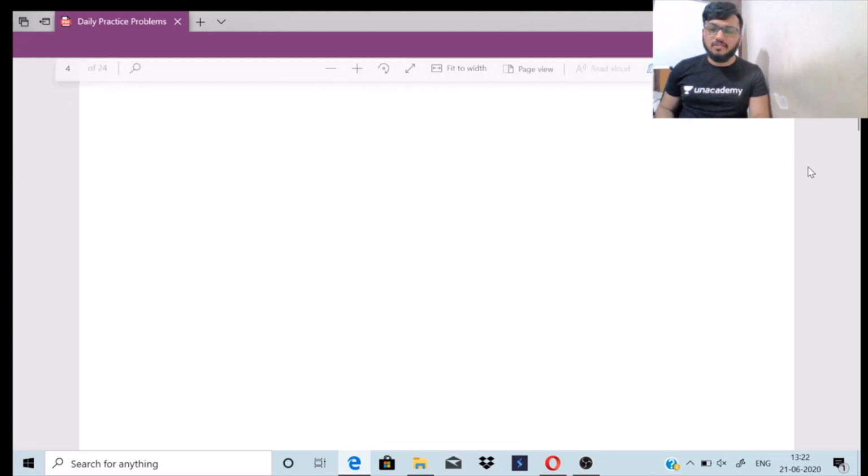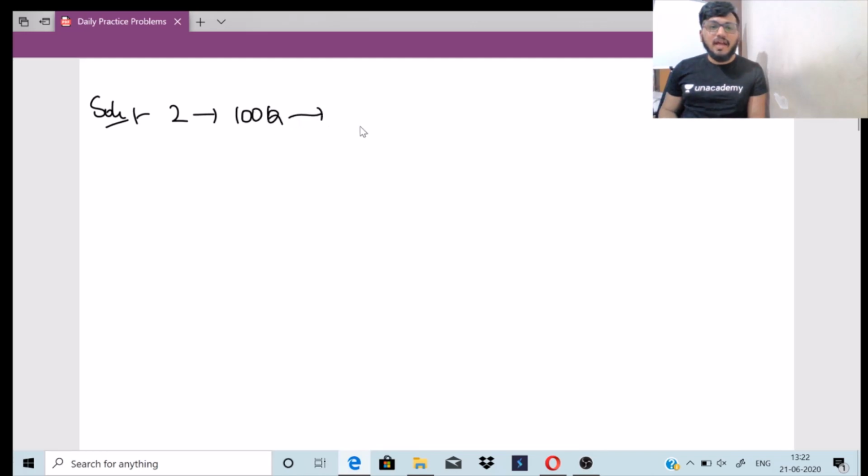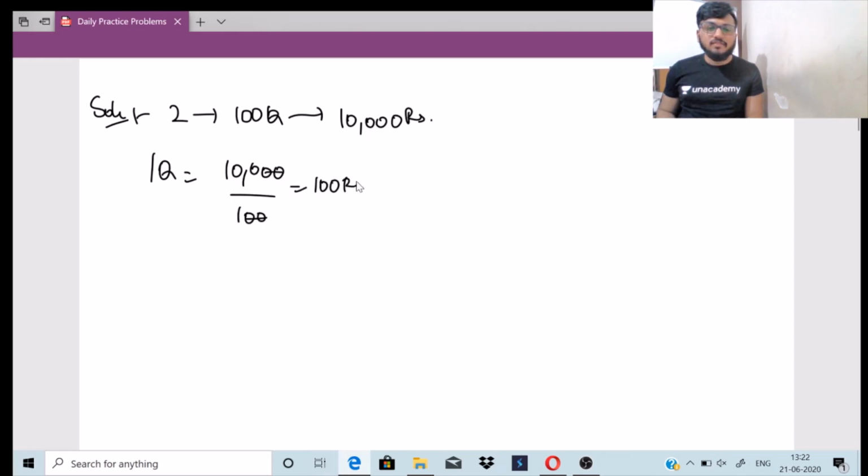So let me write down the solution part here. How many quintals of rice do I have? I have two varieties of rice and it weighs around 100 quintals, and the price is 10,000 rupees. So for 1 quintal, how much will be the price? It is 10,000 divided by 100, which is 100 rupees itself. So please attach this 100 rupees as our mean price.